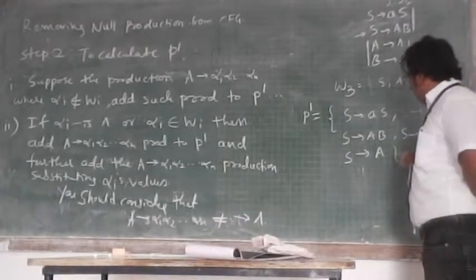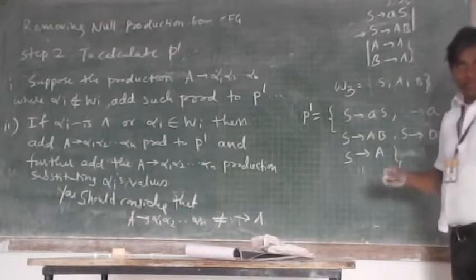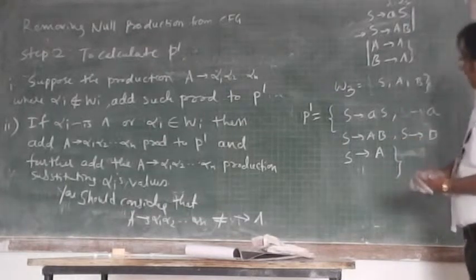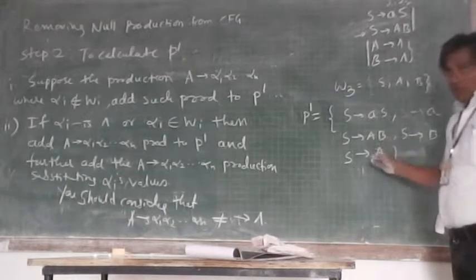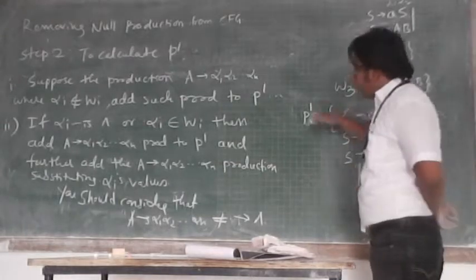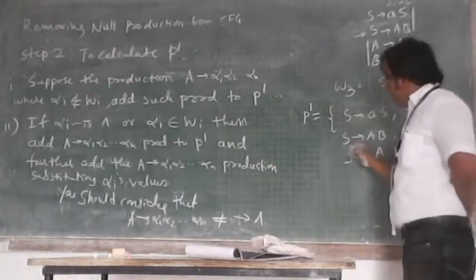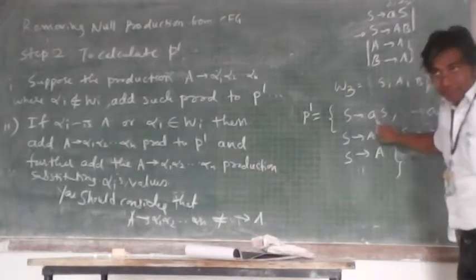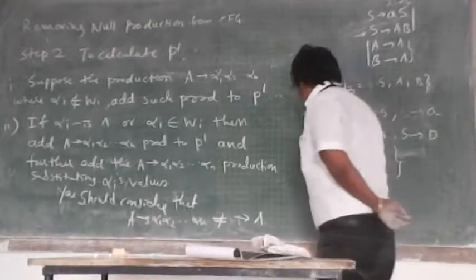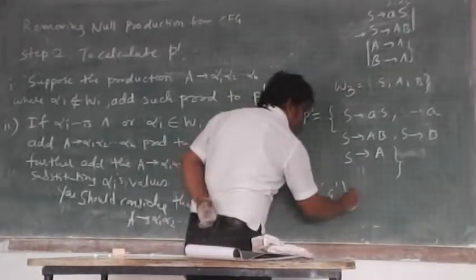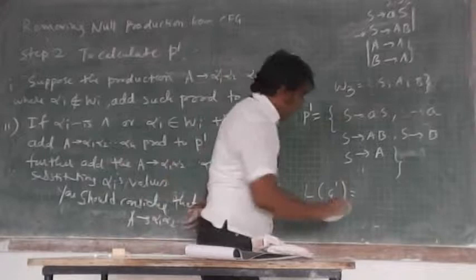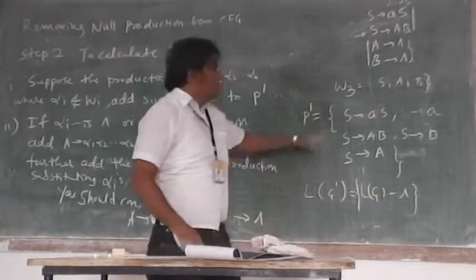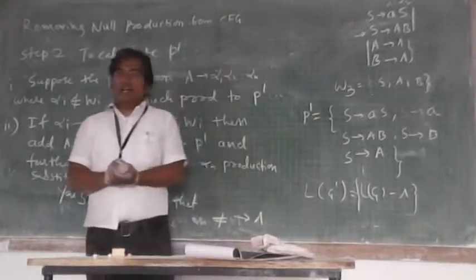So now you have the list of your productions. Here you won't find any null. And this is the language we generate, similar to the language G, but since this grammar does not produce any null string, this is the language LG dash, which is producing the language LG minus null. We cannot produce null here. Do you see?